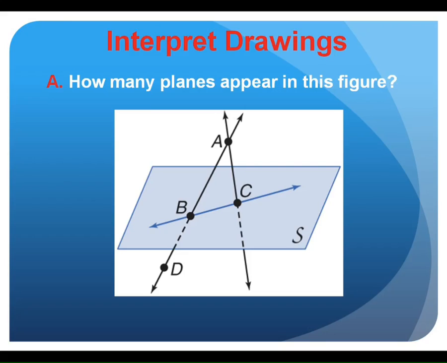Last thing we'll do here before lunch. In this figure, how many planes are there? Well, we have that plane S, this one. But we've also created another plane. This one right here. In this figure, there are actually two planes. Two flat surfaces. Plane S and plane ABC. So don't be fooled if you see something like that. Questions with that?